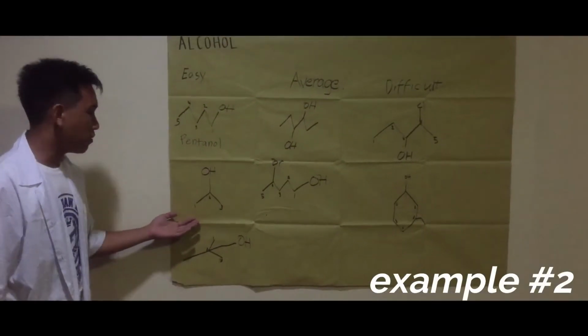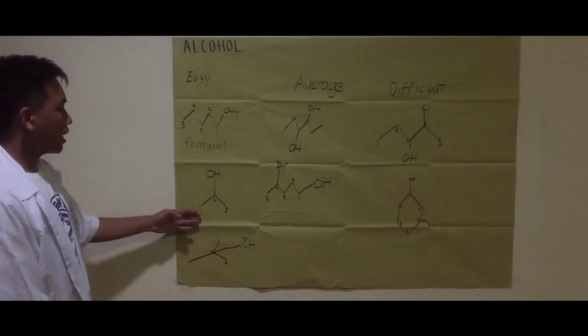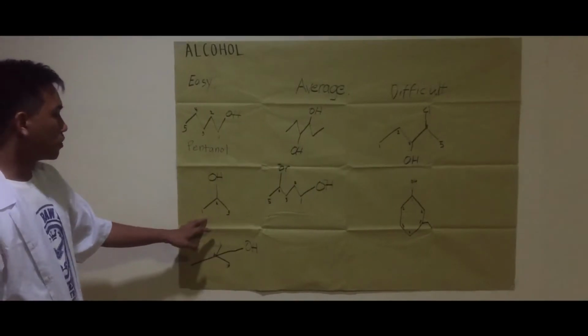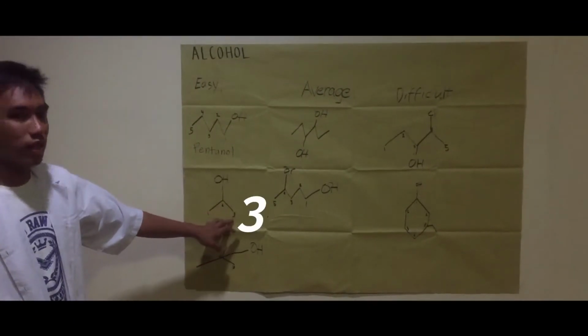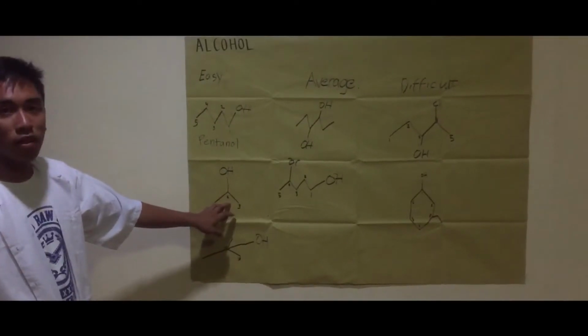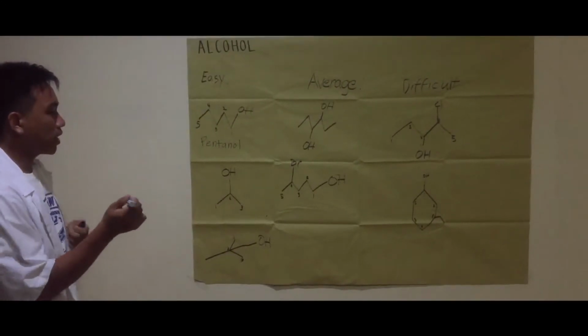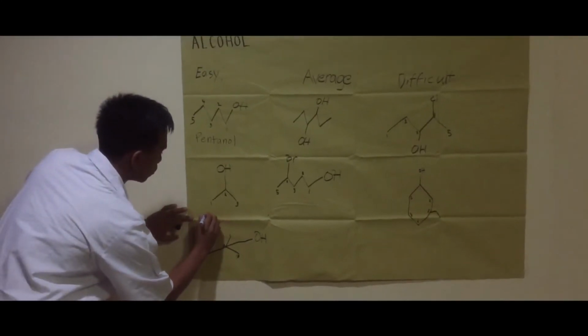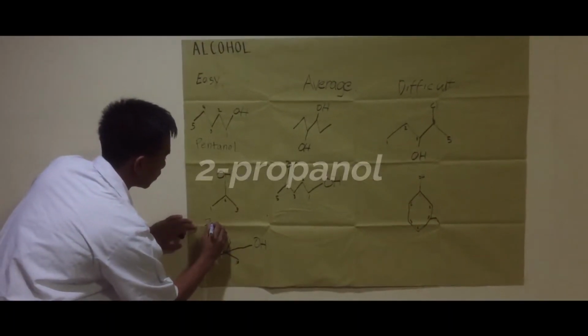Here in our second example, we can see that we have 3 carbon atoms. So we count 1, 2, and 3. And we have the OH on the second carbon atom. So we name it as 2-propanol.